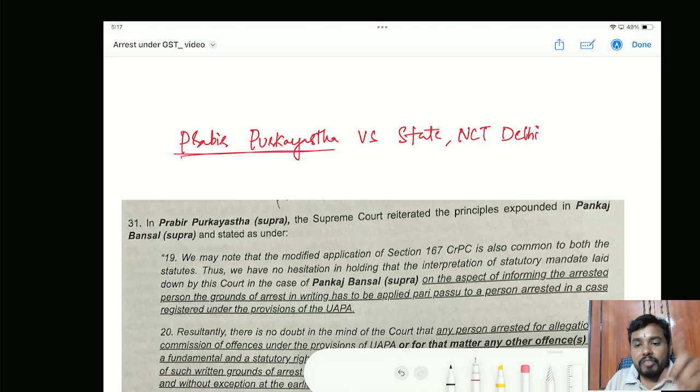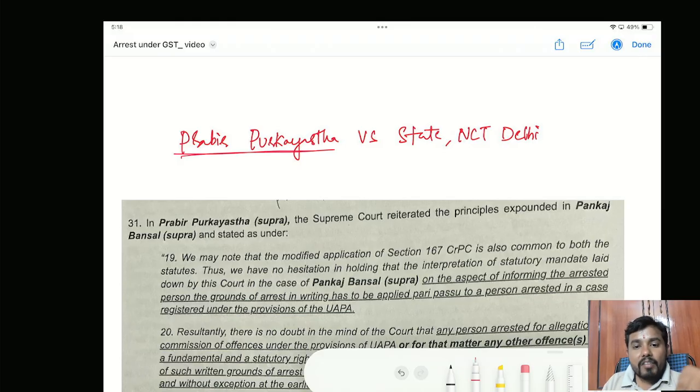If you are not giving the grounds of arrest, you are depriving me of my fundamental right. And also remember that Article 13 is there. Article 13 of the Constitution of India is there to protect the fundamental rights. As per Article 13, any law restricting the fundamental rights of the citizens, that law itself will be void.